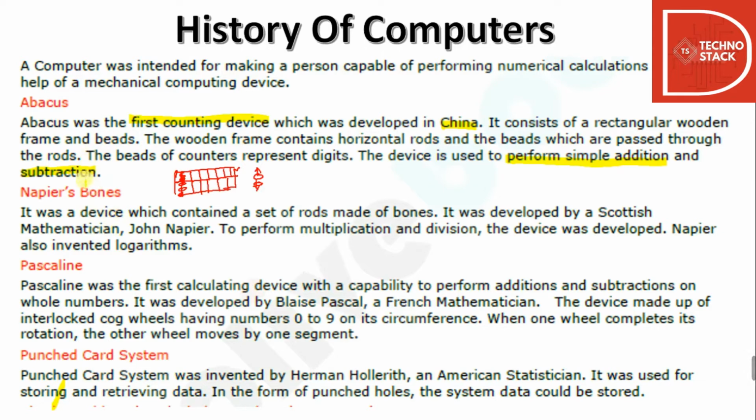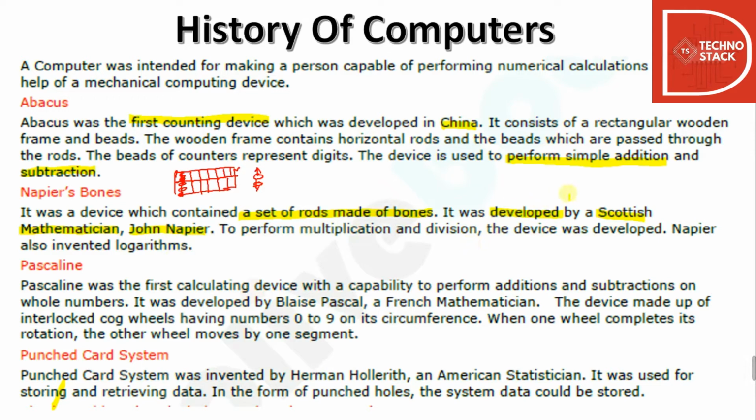Then after the abacus it was Napier's bones. It was a device which contained a set of rods made of bones. It was developed by the Scottish mathematician John Napier. This is very important. You have to remember the name John Napier. The device was developed to perform multiplication and division.